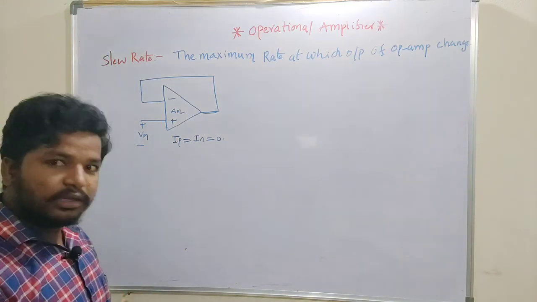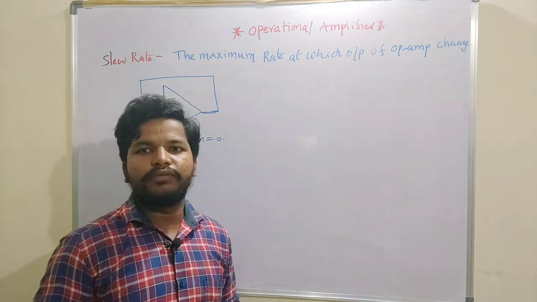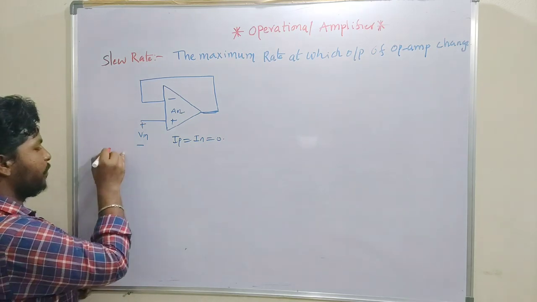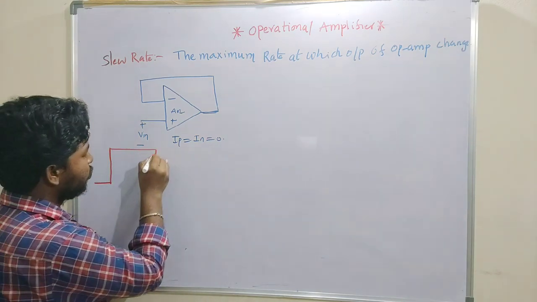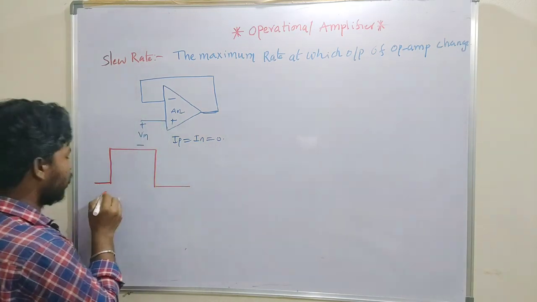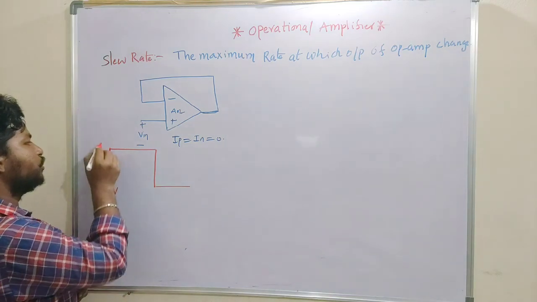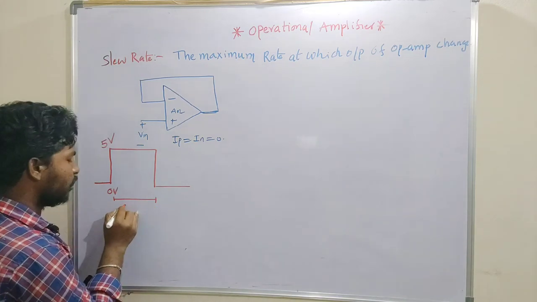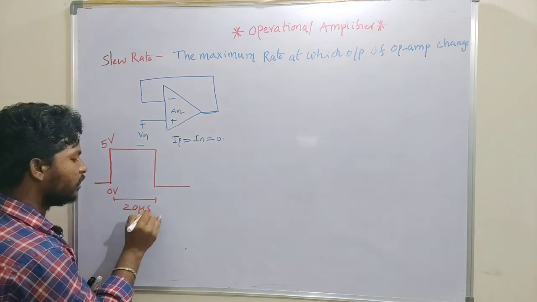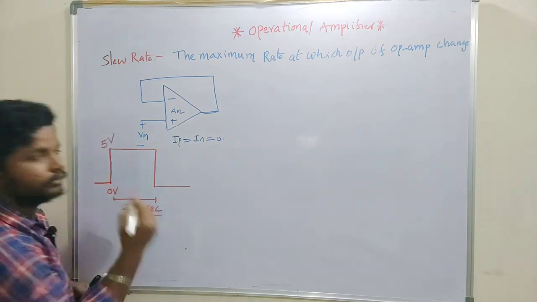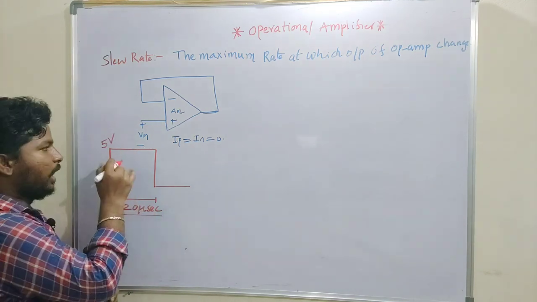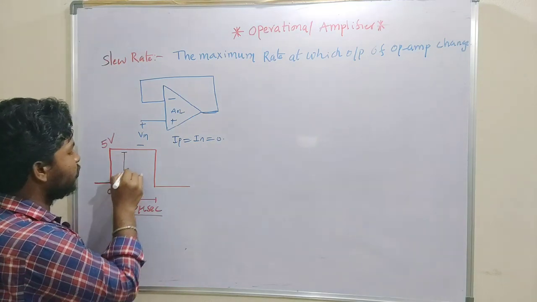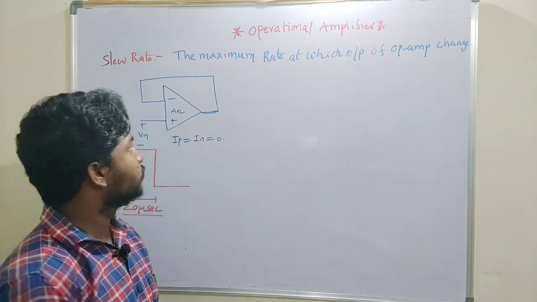To find the slew rate of a given operational amplifier, I would like to apply some pulse to it. In the last video also we applied a pulse having 0 volts and 5 volts, where the time duration I am assuming is 20 microseconds. The amplitude of this wave is 5 volts.